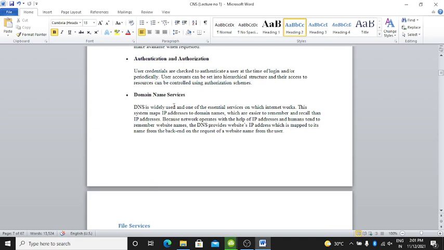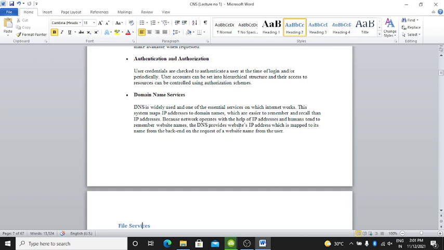Domain name service is widely used and is one of the essential services on which the internet works. This system maps IP addresses to domain names, which are easier to remember and recall than IP addresses, because the network operates with the help of IP addresses and humans tend to remember website names.